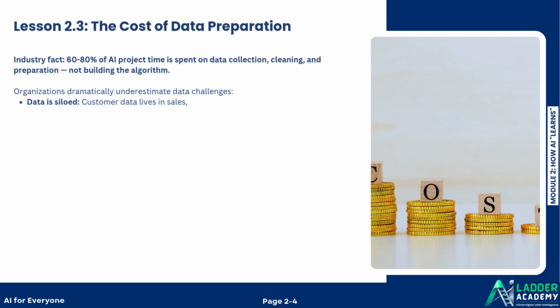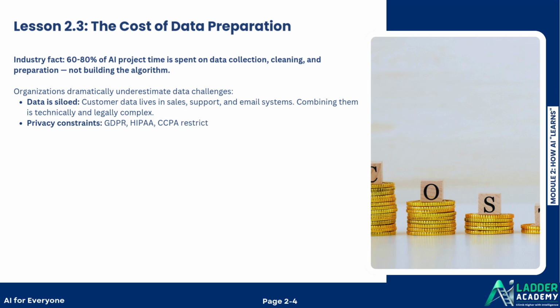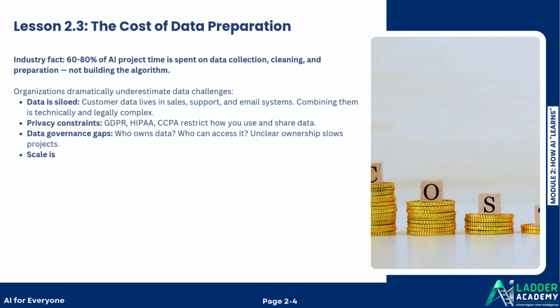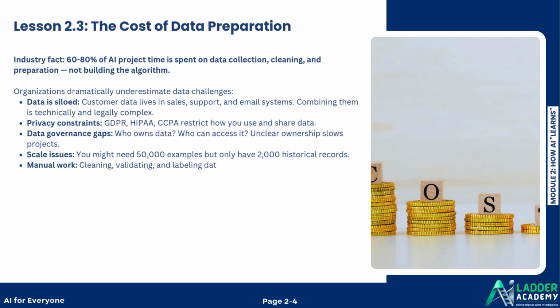Data is siloed. Customer data lives in sales, support, and email systems. Combining them is technically and legally complex. Privacy constraints: GDPR, HIPAA, and CCPA restrict how you use and share data. Data governance gaps: who owns data? Who can access it? Unclear ownership slows projects. Scale issues: you might need 50,000 examples, but only have 2,000 historical records. Manual work: cleaning, validating, and labeling data is tedious and time-consuming.